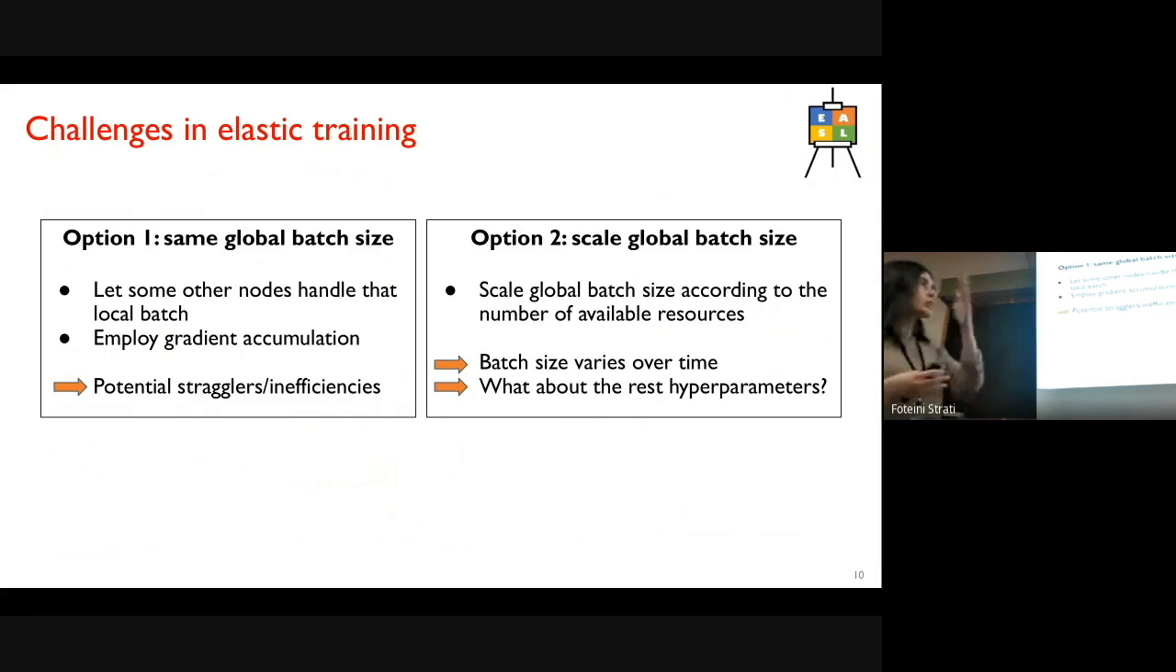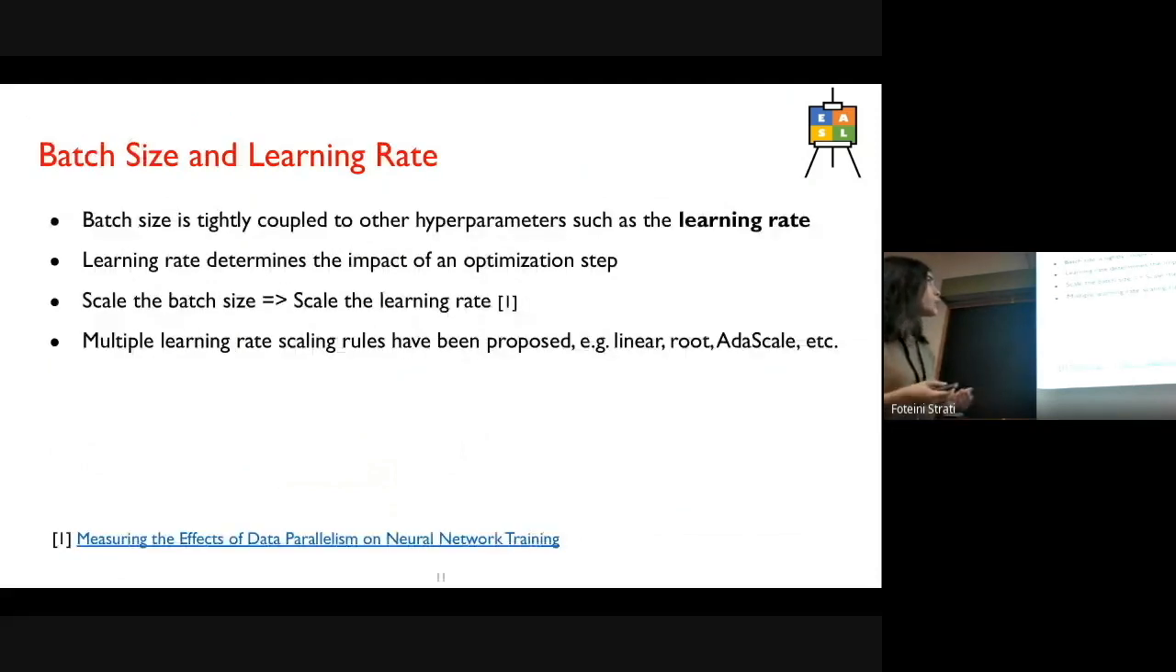But when we change the batch size, there is a question of what to do with the rest of the hyperparameters. We know that the batch size is tightly coupled to other hyperparameters such as the learning rate. In this work, we're focusing on the learning rate because it determines the impact of the optimization step and basically affects how quickly our model learns.